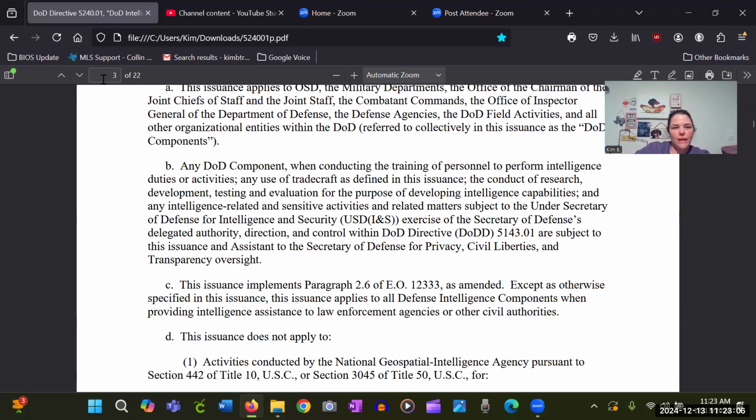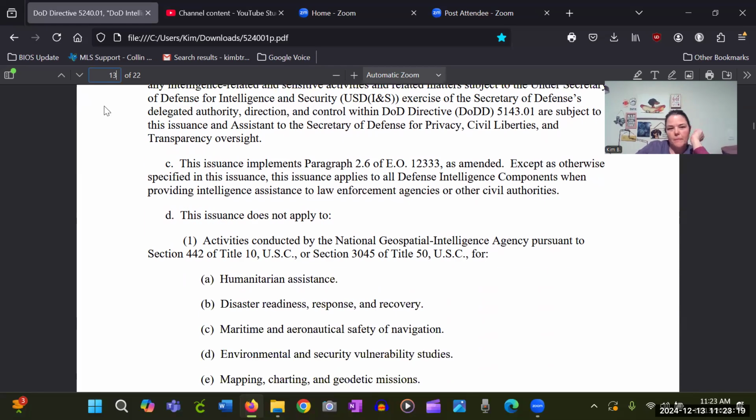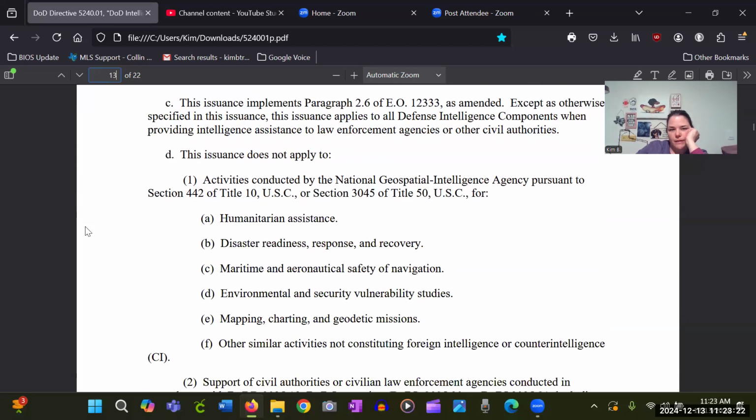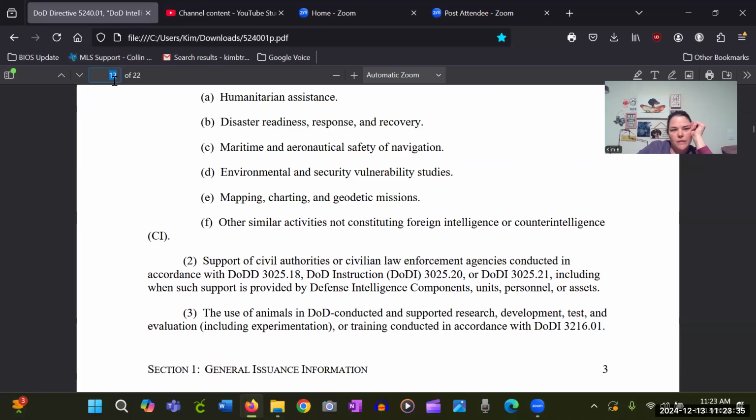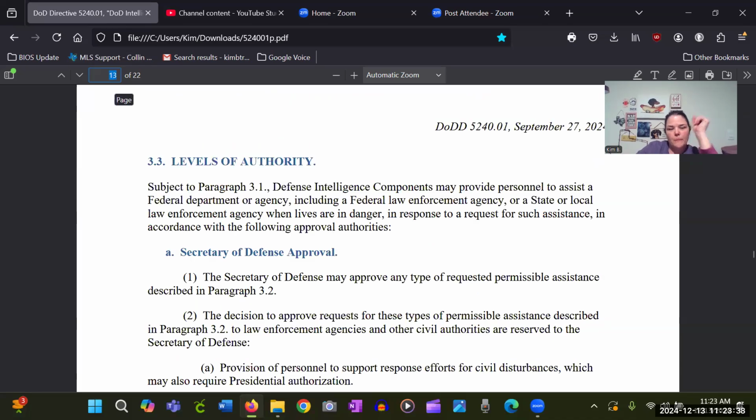So, what I really want to get to is, I think it's page 13. I'm going to link this in the description because, like I said, this is a lot of words that don't really matter to me. But let's see here. This issuance does not apply to activities conducted by the National Geospatial-Intelligence Agency, so it doesn't worry about that. Okay, let me go to page 13.